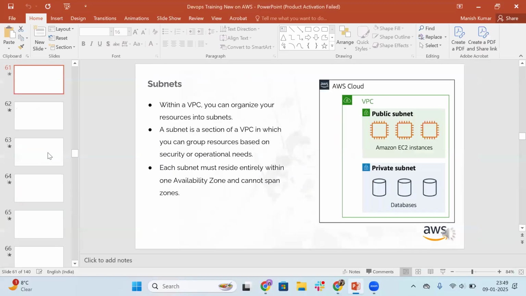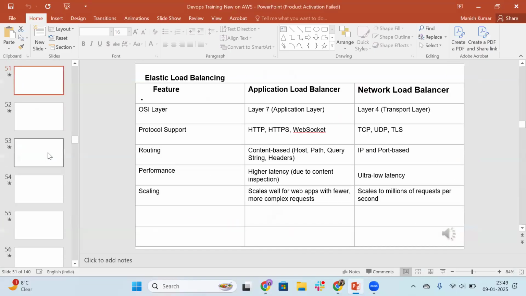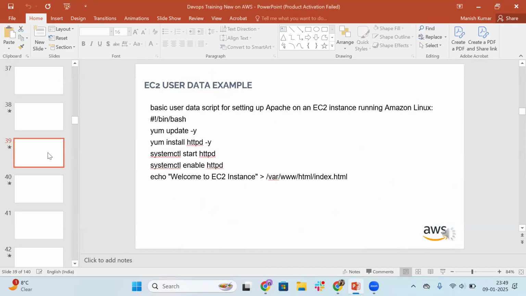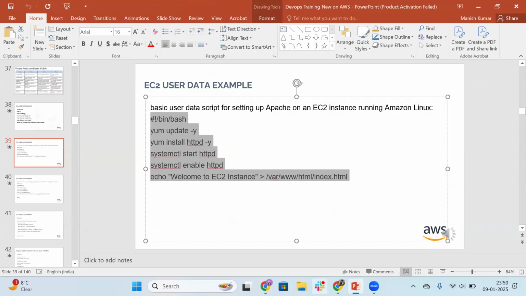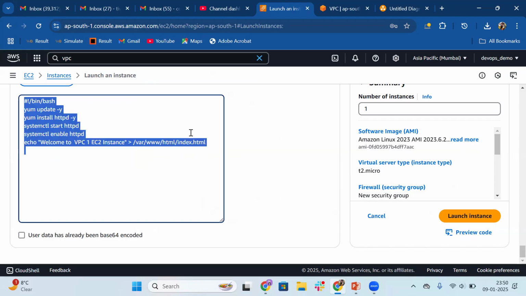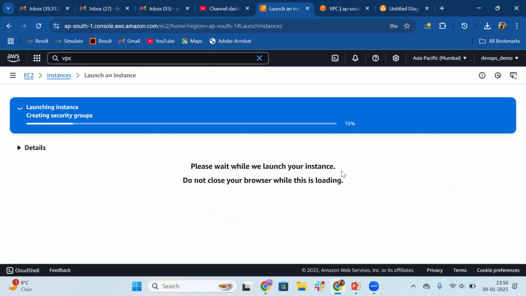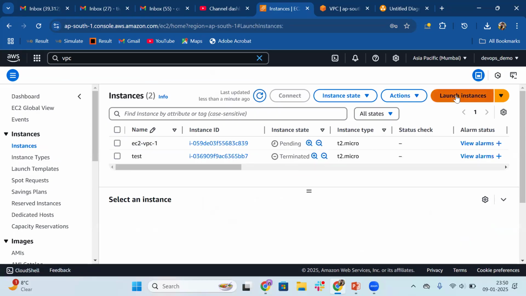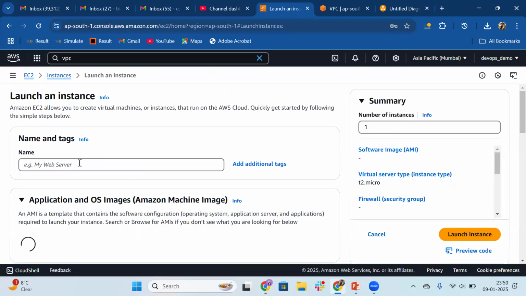And with the help of that, we will verify whether all the EC2 instances are able to communicate with each other or not. So that kind of configuration and status check we will do. So let me copy this script and paste it over here. Welcome to VPC1 EC2 instance, that I will put as a custom message here. Just copy so that we will utilize it for further EC2 instances. Launch. Click on the instance. It's pending. Let me click on the other EC2 instance creation.